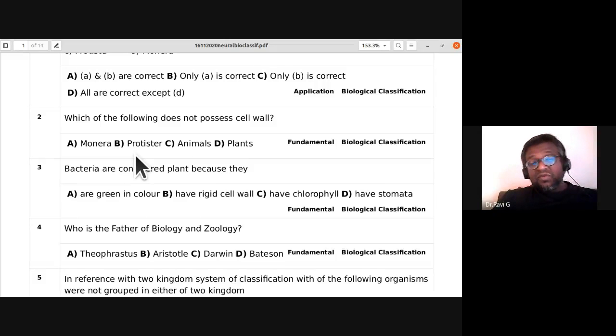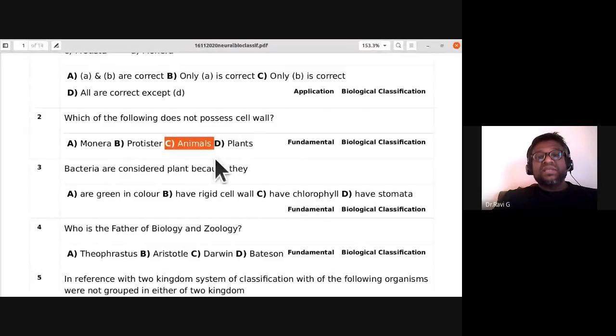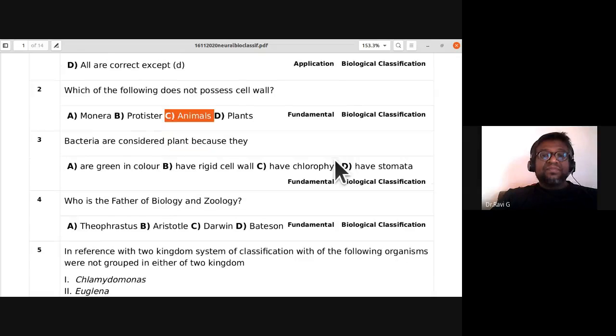In Protista, a few of them do not possess the cell wall, but others do have it. The animals are perfectly without cell wall. They just have cell membrane. Almost all the organisms in the animal kingdom do not possess cell walls. So animals is the answer.